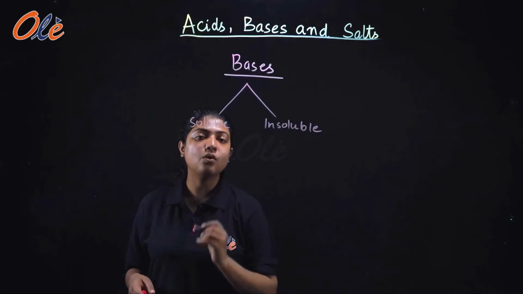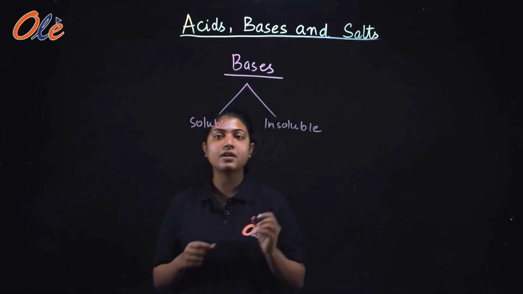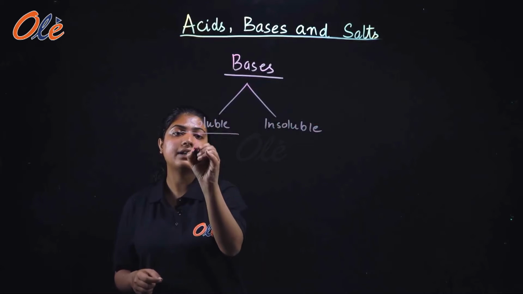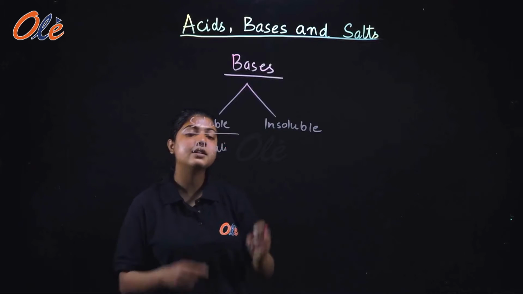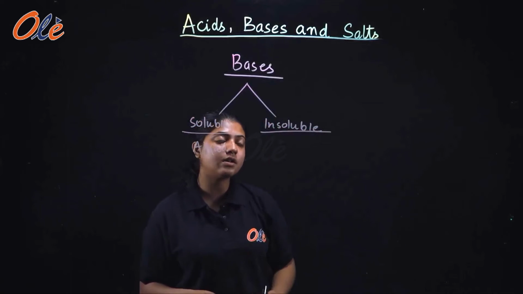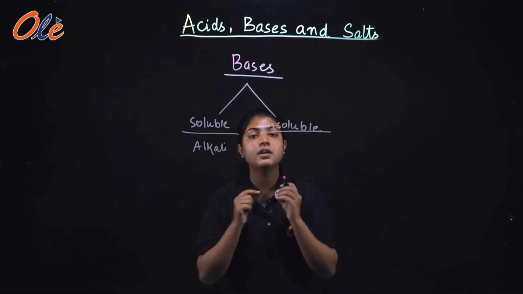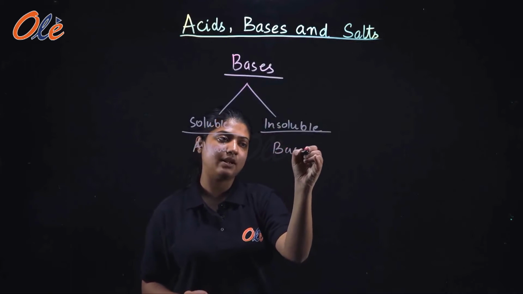Those bases which are soluble in water are regarded as alkali, whereas those bases which are insoluble in water are regarded as bases itself.